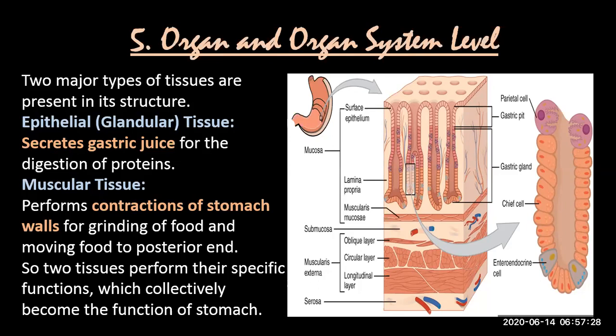Okay, one minute. Look at this diagram. On top, here there are epithelial tissues. Okay? And they have a gastric pit. Pit means a small hollow.